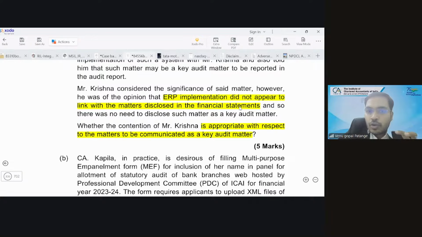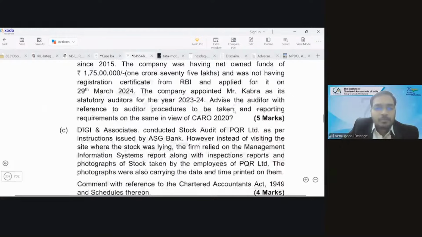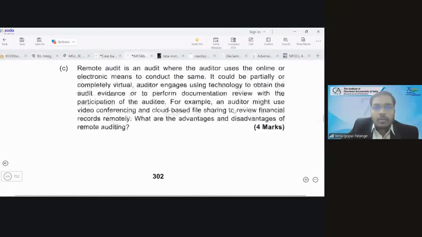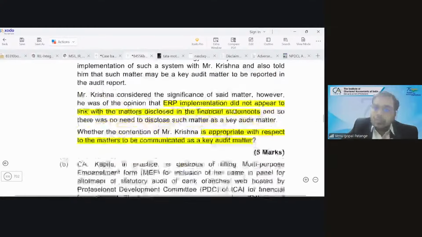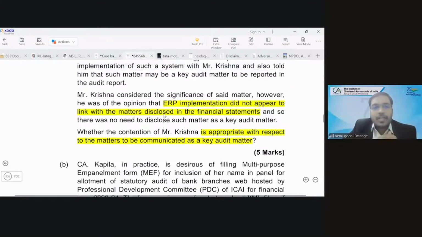So we should give emphasis to this line: ERP implementation did not appear to link to the matters disclosed in the financial statements. Let us read the answer so that you get more clarity. Sir, since it is not linked to the financial statements, it is not needed. Okay, so that is what the answer says.